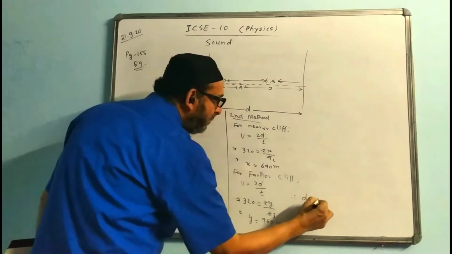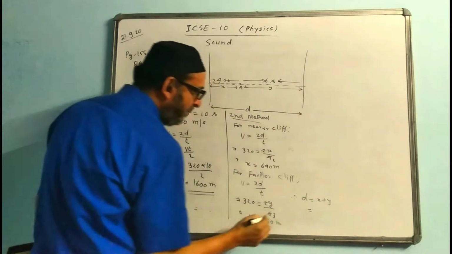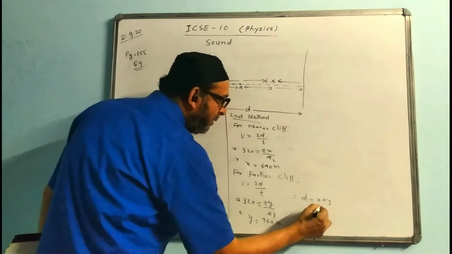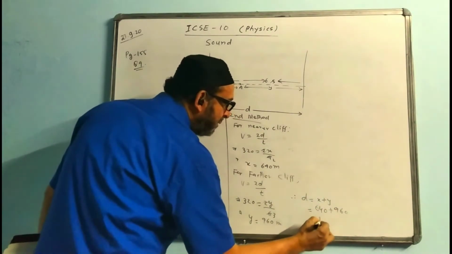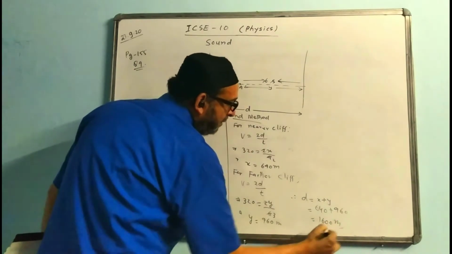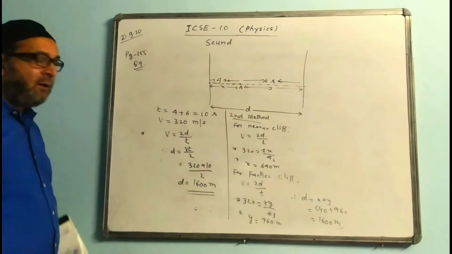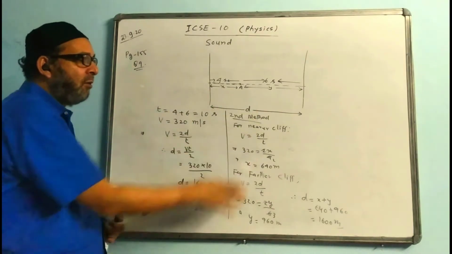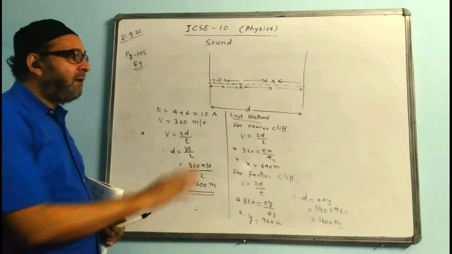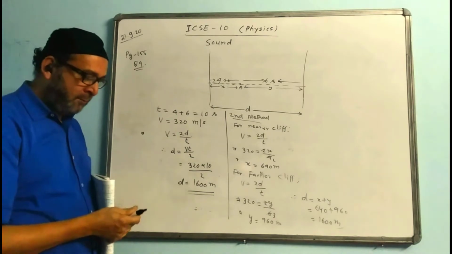Therefore, distance will come x plus y. So x value is 640, and this is 960, and the answer will come 1600 meter. The answer will come the same as what I already obtained by the first method. This is a shorter method and this is a little longer, but it can be done by this method also.